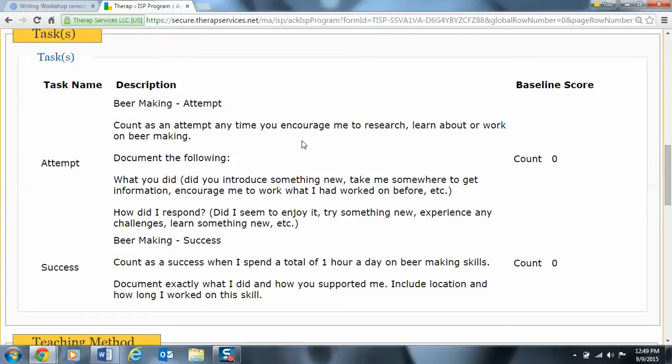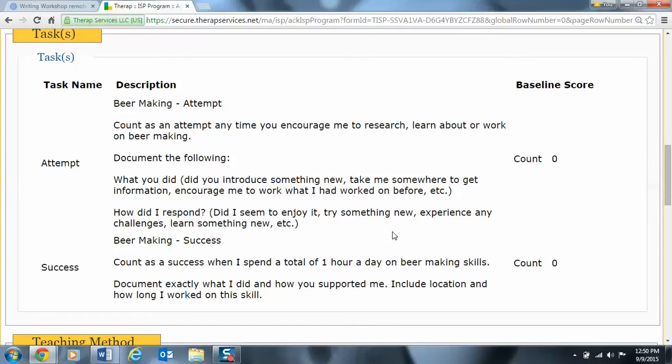So if I simply looked at I need to encourage Skip to research, learn about, or work on beer making, but I never read the criteria, I may think that if he went to the store and researched a product that he was looking to buy while at the store, but that only took him 15 minutes, I might think that's a success because I never read the criteria. He actually has to spend a total of 1 hour a day in order for it to be a success.